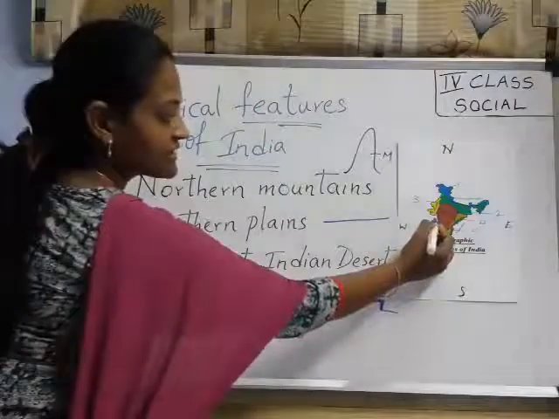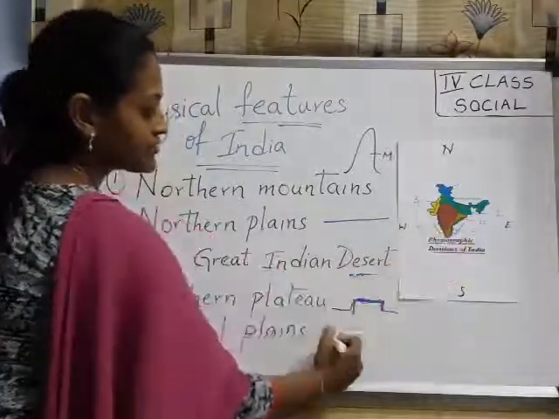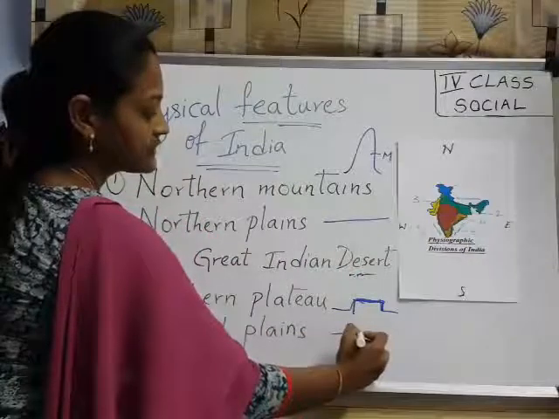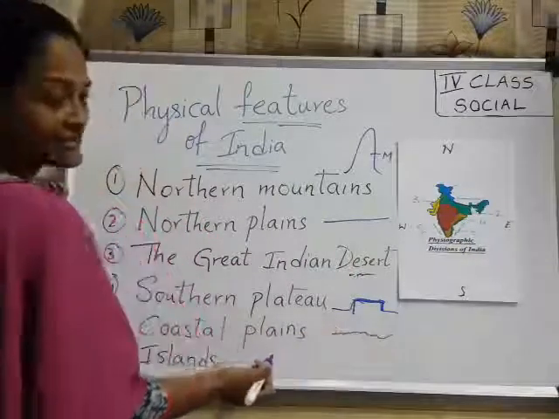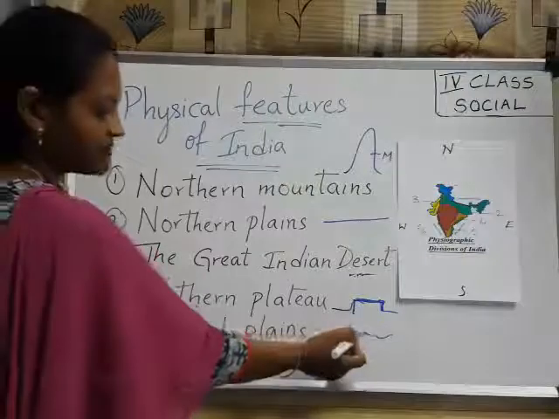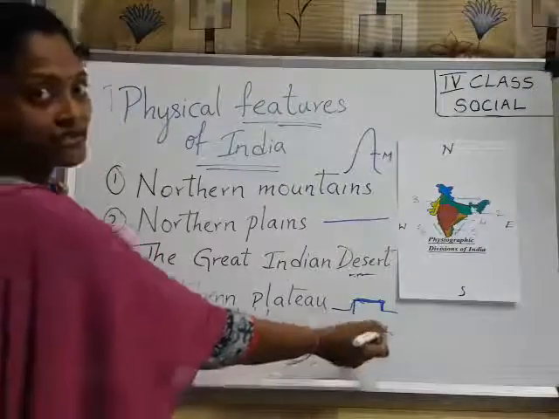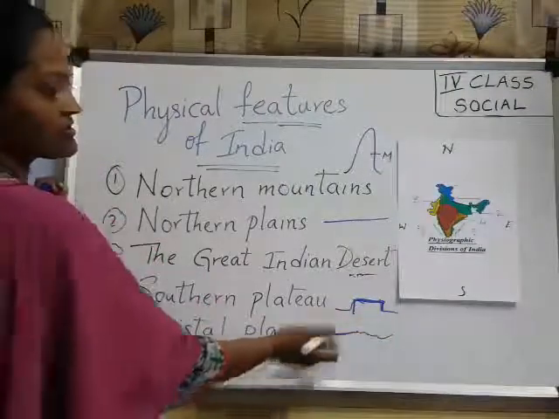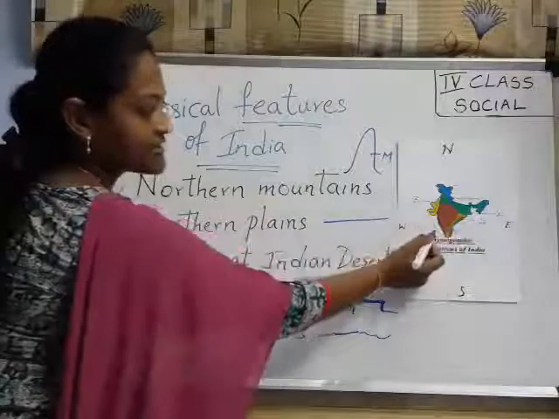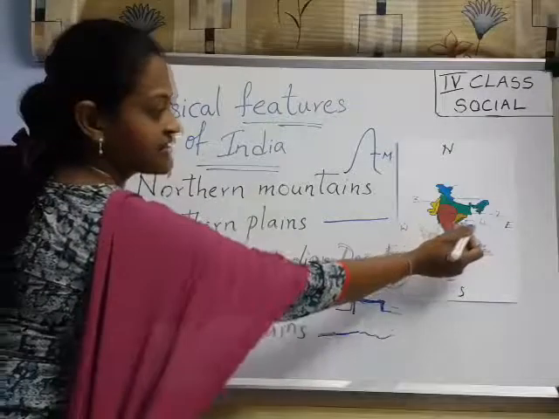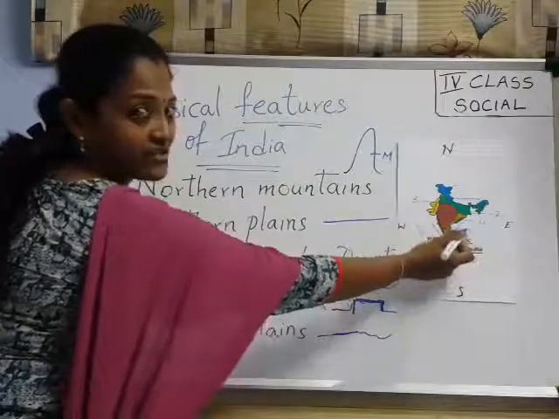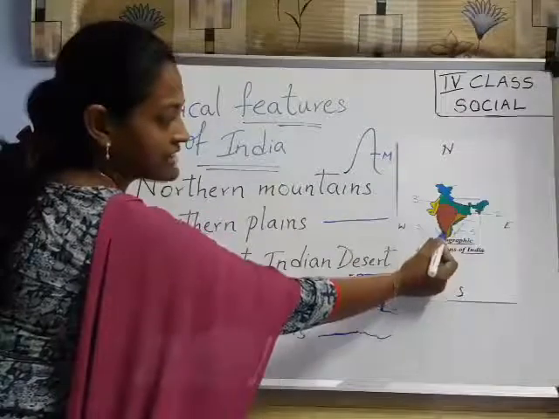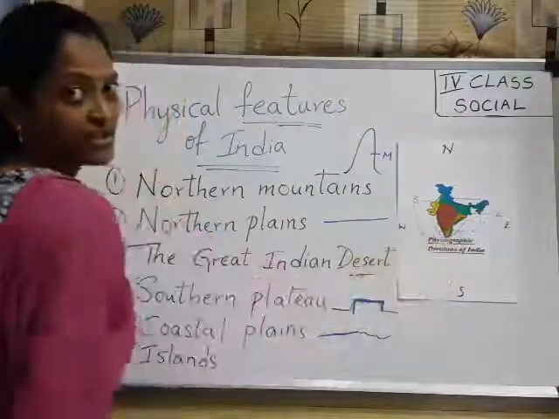Next, coastal plains. Coastal plains, what I said, plain means flat land and there are water bodies. The land beside the water is the coastal plain. Plain means land is flat, near the water bodies. So coastal plains, this side and that side. So western coastal plains and eastern coastal plains. Understood? This land is western and eastern coastal plains.